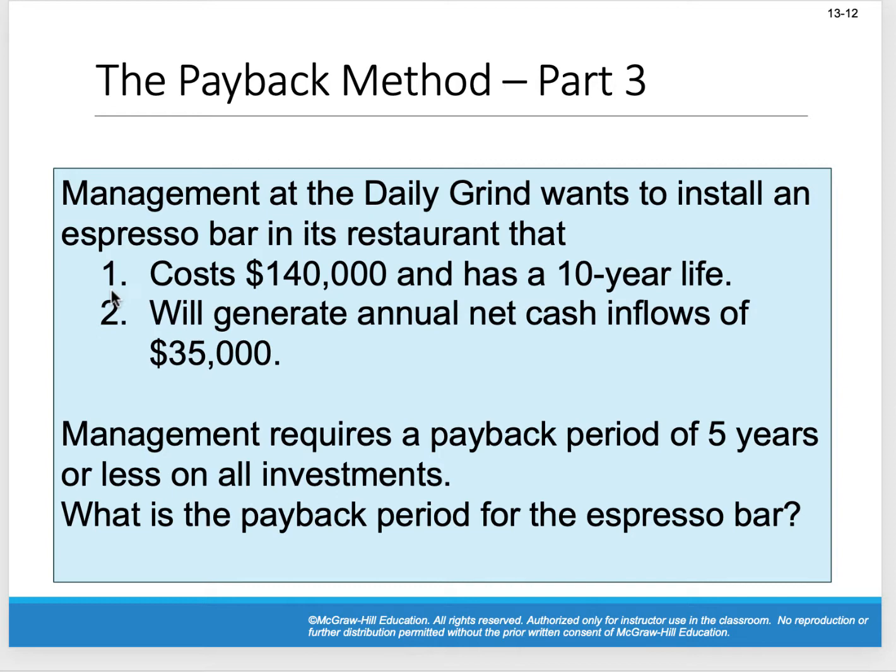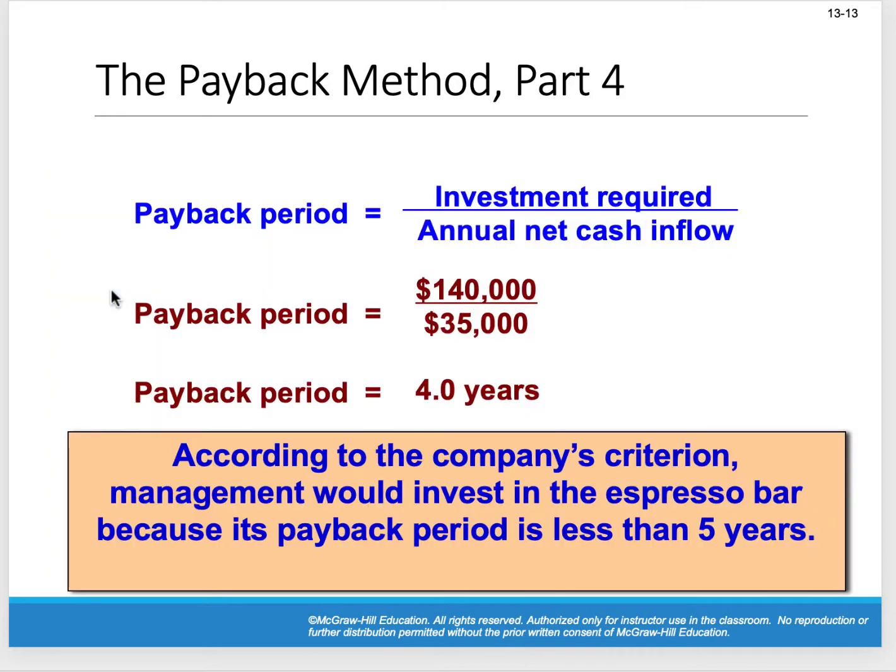We want to compare this investment, and if we're not going to get our money back within 5 years or less, we're not going to invest in it. So what's the payback period? Well, it's easy. Investment required, 140 grand. Our annual net cash inflows, $35,000. Payback period is 4 years.